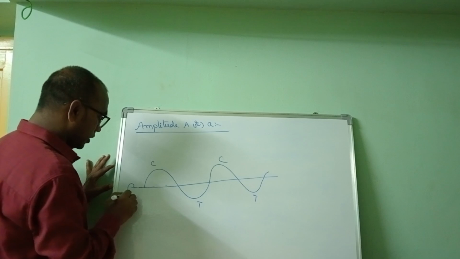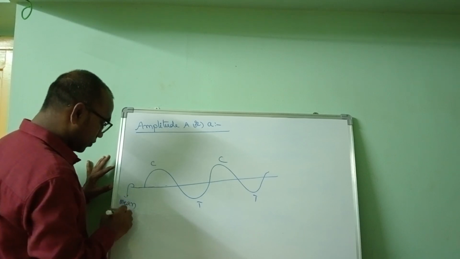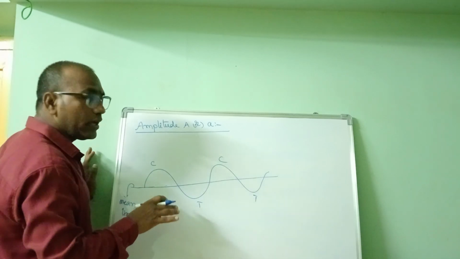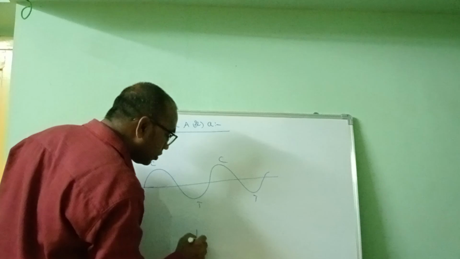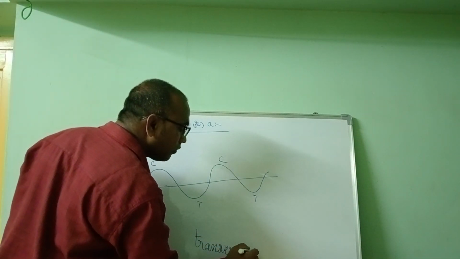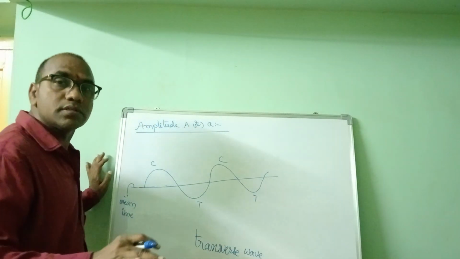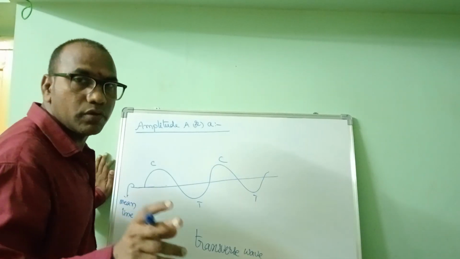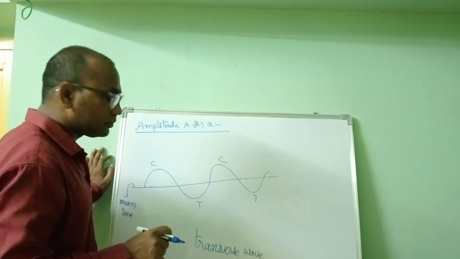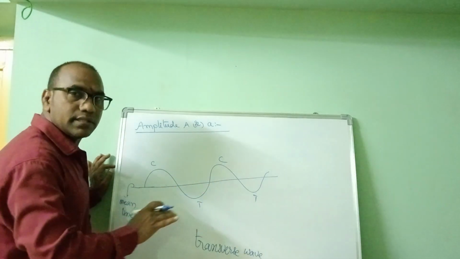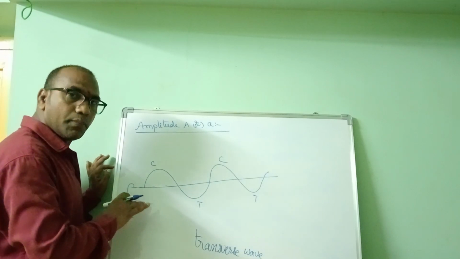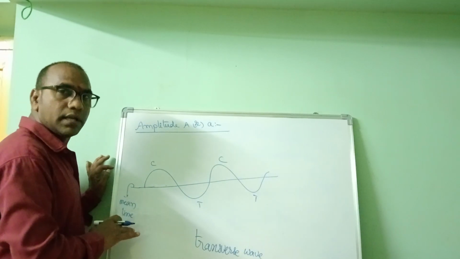This is the mean line. So what is mean line? Suppose the water is at rest, still water is there. Where will the transverse waves be formed? Transverse waves will be formed on the surface of water. So first of all, I am considering a transverse wave. The still water is there, and that upper layer of still water, let it be the mean line.